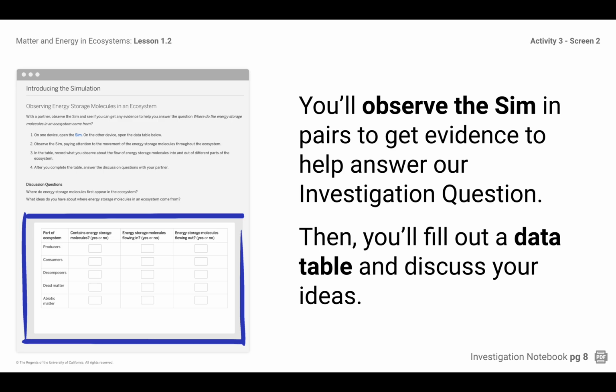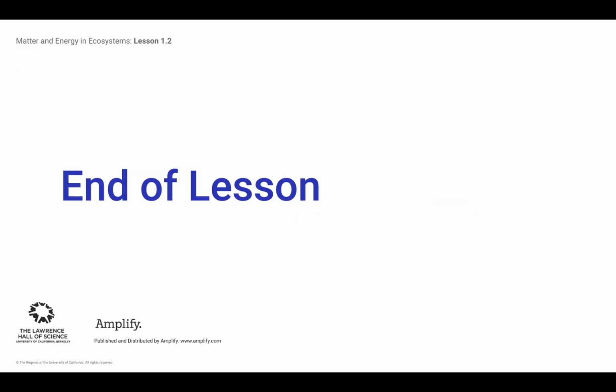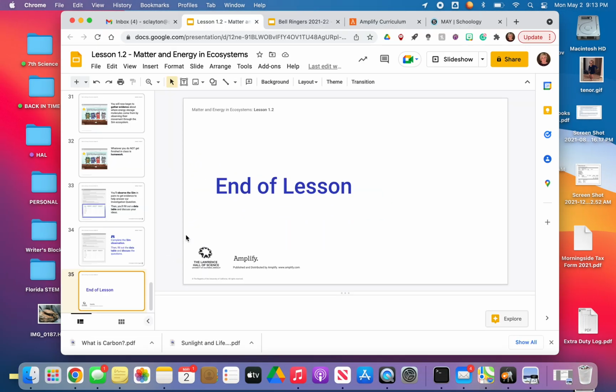Let me know if you have any questions, and then I can help you with this when you come back into class. It is very important that you get it done so that we have some things to talk about on Wednesday and you're ready to go with that.